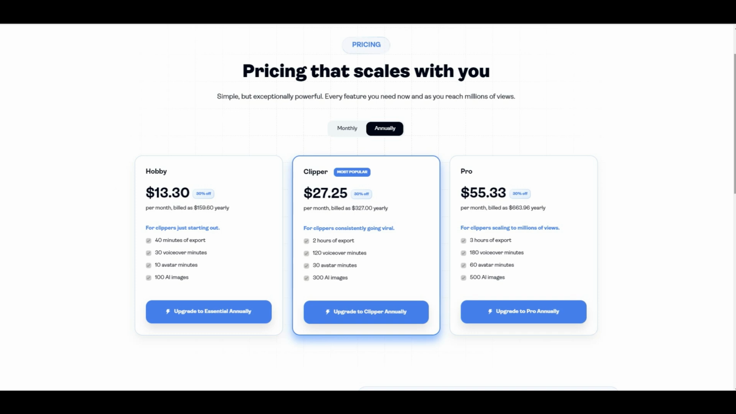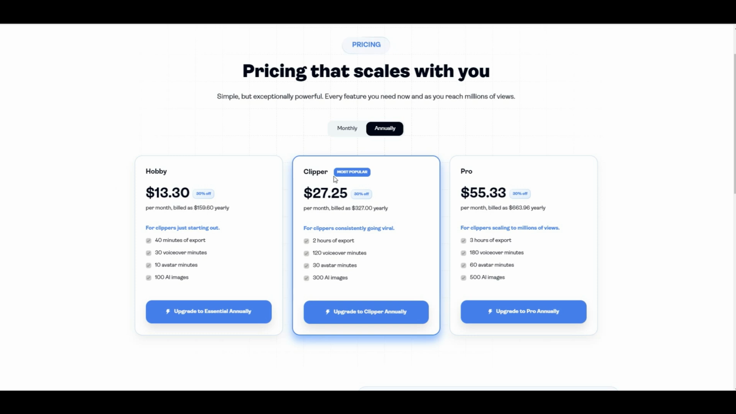Crayo AI offers 3 distinct tiers, each tailored to different users based on their content creation requirements. Hobby Plan. If you're just getting started with clipping and editing, the Hobby Plan is perfect for you. For just $13.30 a month when billed annually, you get all the essentials: 40 minutes of export time, 30 minutes of voiceover generation, 10 minutes of AI avatar usage, 100 AI-generated images. This plan is designed for content creators who are just beginning their journey. Ideal if you're looking to experiment without breaking the bank. Plus, with an annual plan, you save 30%.